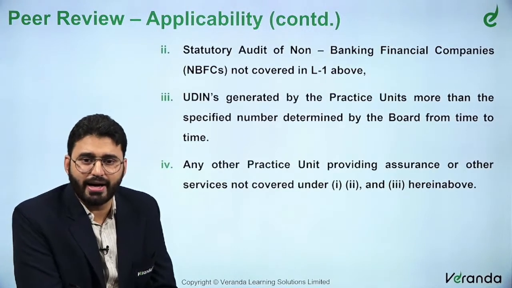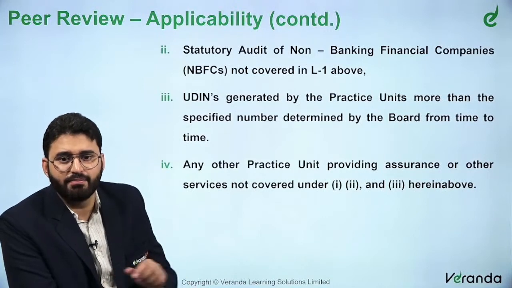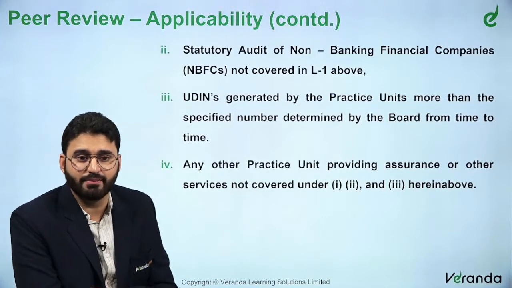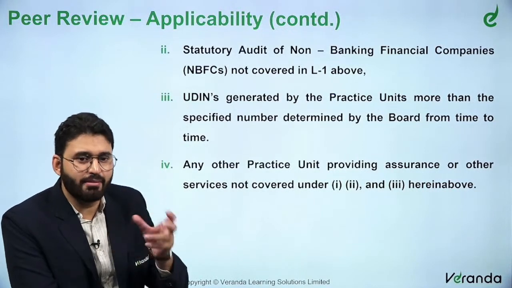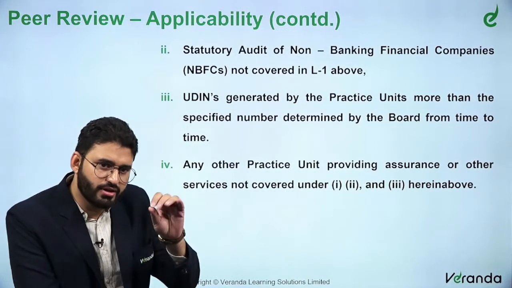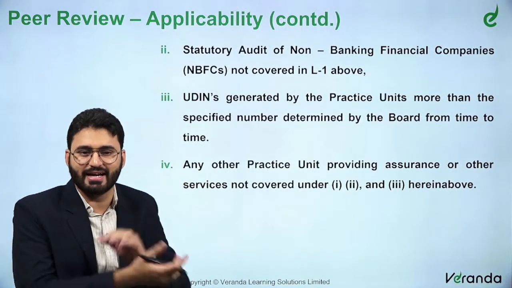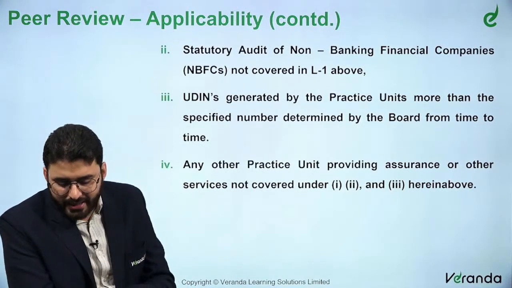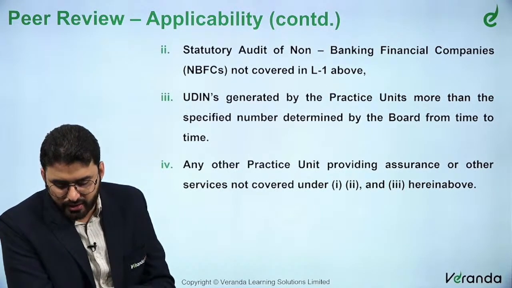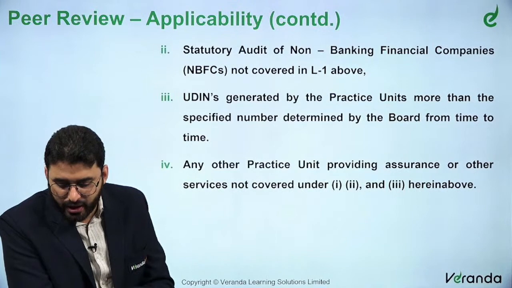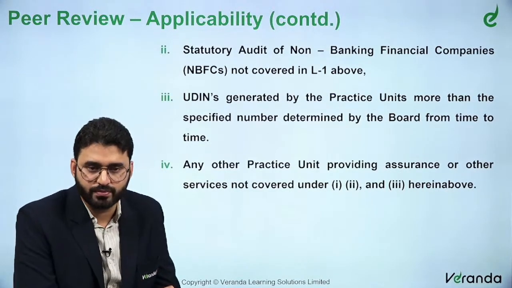UDINs generated by practice units more than the specified number determined by the board from time to time. This is a very important one, sir. Any practicing unit that generates, so there will be a threshold. Say in a year you should generate say 100 UDINs. If you generate more than that, then you can be randomly selected. This is a new area. Any other practicing unit providing assurance services or other services not covered under 1, 2 and 3 herein above. So anything can be considered level 2.